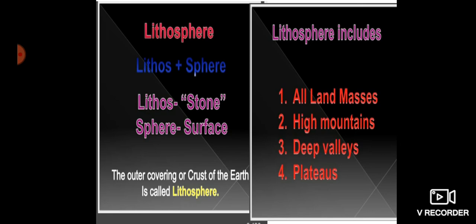Lithos means stone and sphere means surface. So the word itself gives the meaning: the stone surface, the outer covering or the crust of the earth is called lithosphere. Children, lithosphere includes all land masses, high mountains, deep valleys and plateaus.